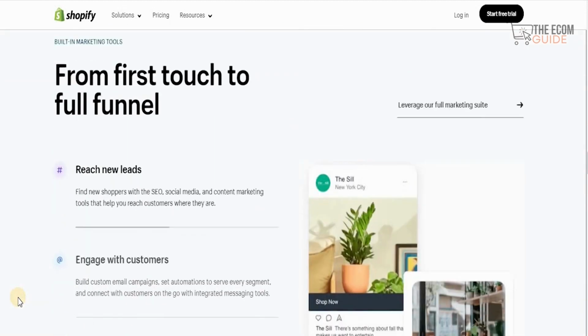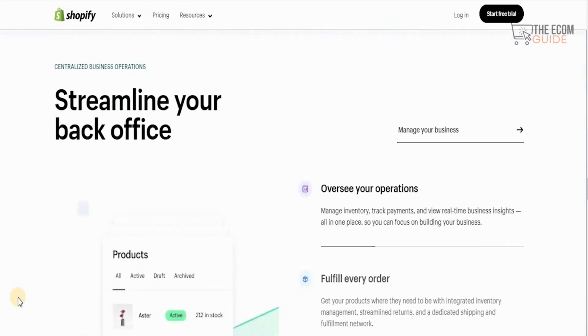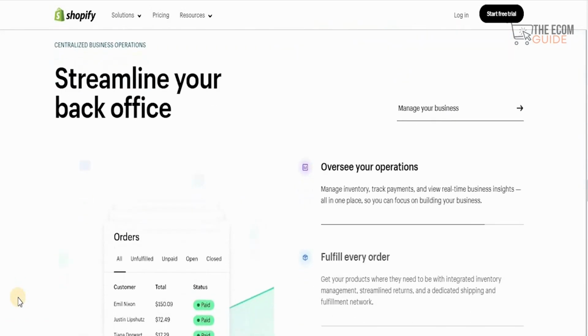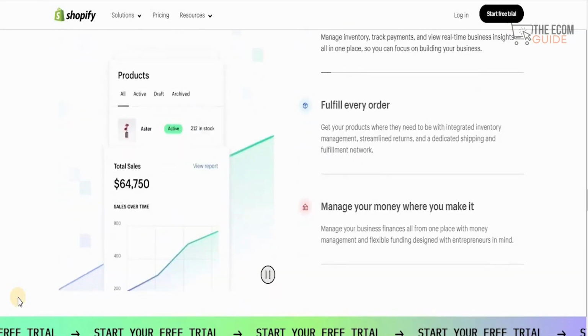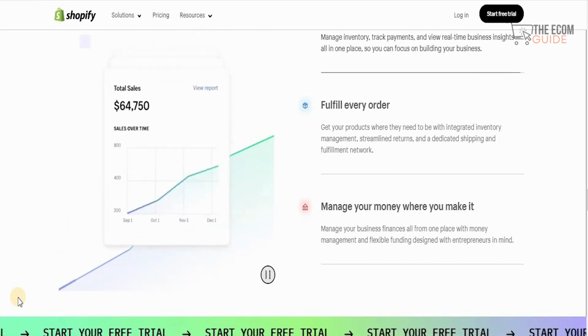You can reach new leads, engage with customers, build on data that you have, and more than that, you can even work on your back office and oversee the operations, fulfill every order, and manage your money where you make it. Now, if you don't have a Shopify account, guys, don't worry.